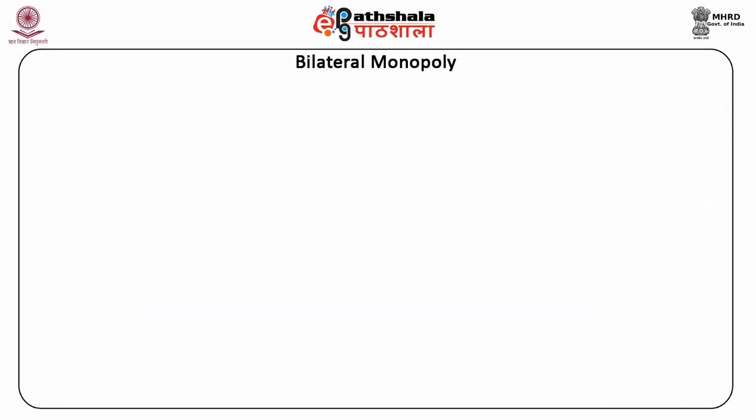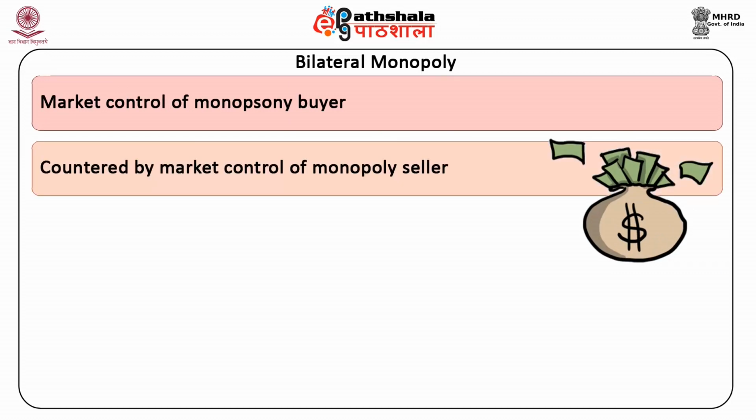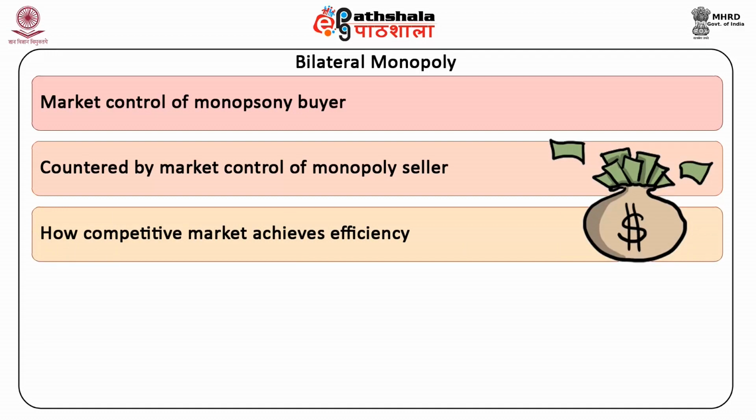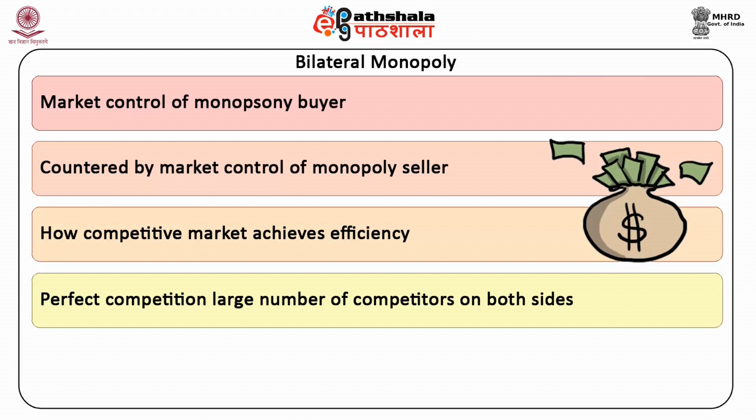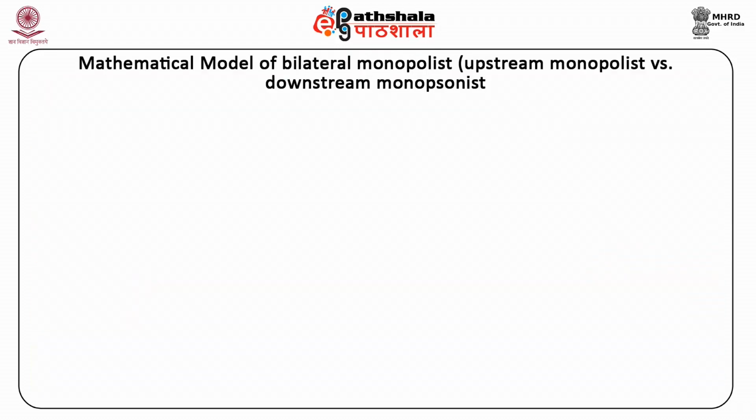The reason is that the market control of the monopsony buyer is countered by the market control of the monopoly seller. This, by the way, is how a competitive market achieves efficiency. The key is that perfect competition has a large number of competitors on both sides rather than only one. This process of balancing market control is at the root of bilateral monopoly. Now, coming on to the mathematical model of bilateral monopoly.